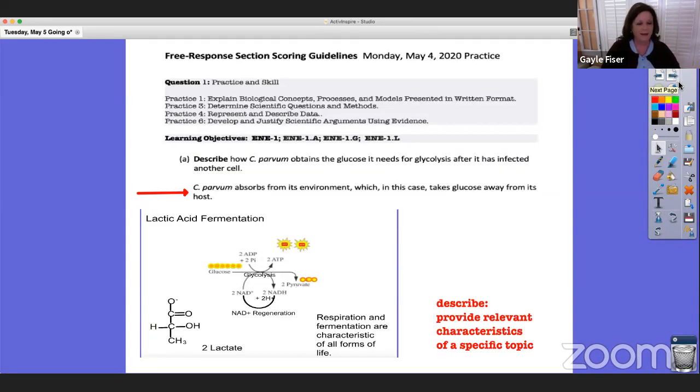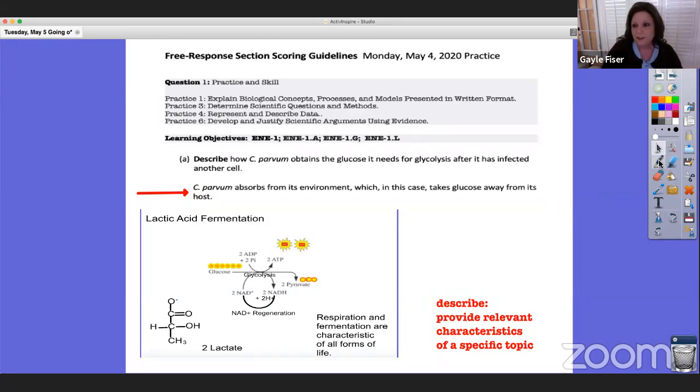Okay, so A starts off with describe. And so remember, describe means provide relevant characteristics of a specific topic. So describe how C. parvum obtains the glucose it needs for glycolysis after it has infected another cell. And then the answer is C. parvum, hopefully you have this in your answer, okay? C. parvum absorbs glucose from its environment, which in this case takes glucose away from its host.